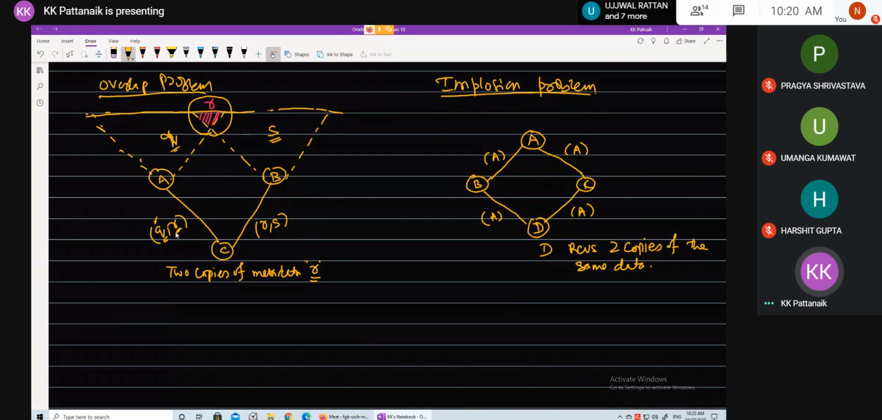So A sends this information and B sends this information to C. So C receives Q and R, and Q and S, and two copies of information from the overlapping area. So these two copies can be avoided, and one is enough. Right? Is this clear? Yes, sir. Any other questions?